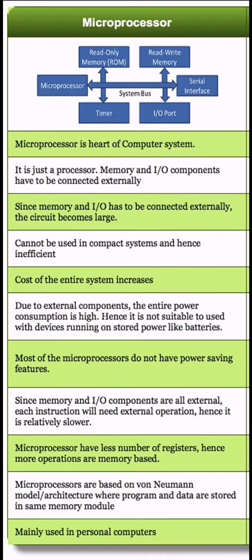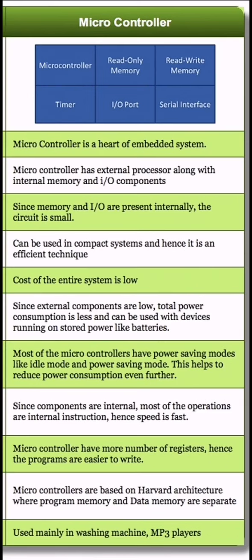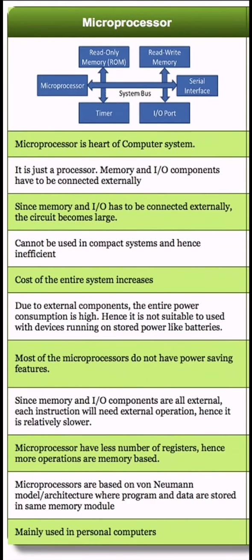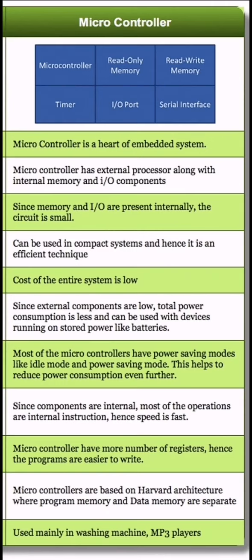Third, since memory and input output have to be connected externally, the circuit becomes large. While in the case of a microcontroller, since memory and input output are present internally, the circuit is small. Fourth, it cannot be used in a compact system and hence it is inefficient. While a microcontroller can be used in a compact system and hence it is an efficient technique.